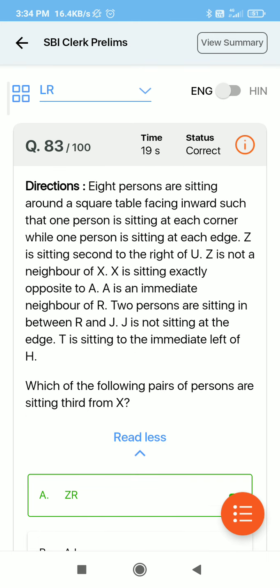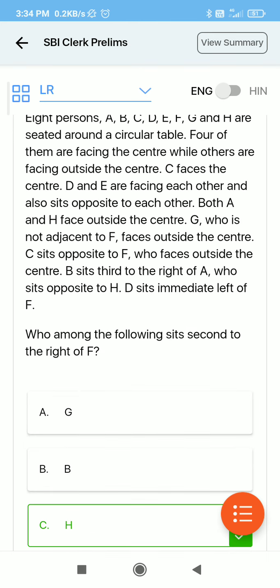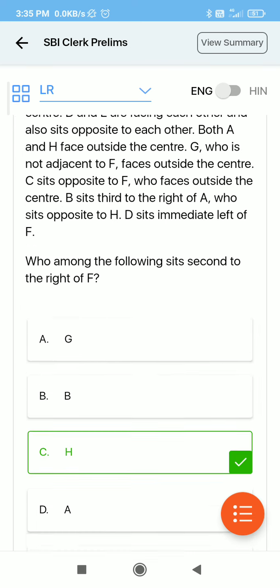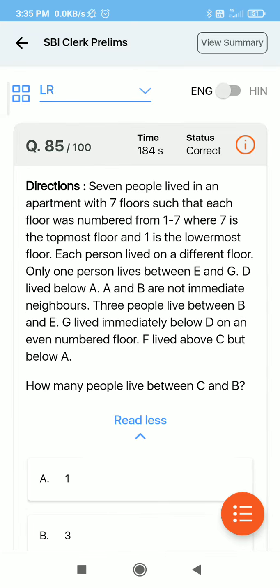Next is also a puzzle, and the timing is 3 minutes, but I was able to solve it, because in 3 minutes we get 5 marks. So it is not a very bad deal, because getting 5 marks in 3 minutes is pretty good.